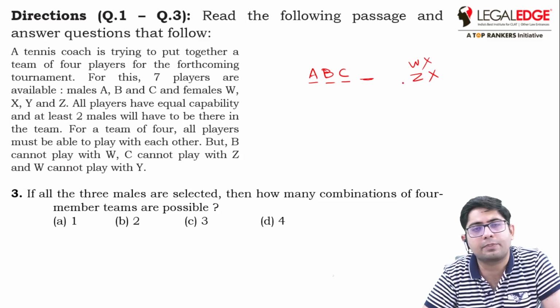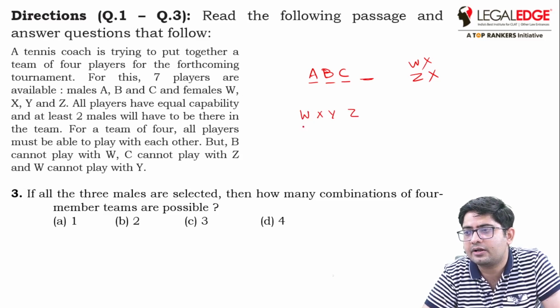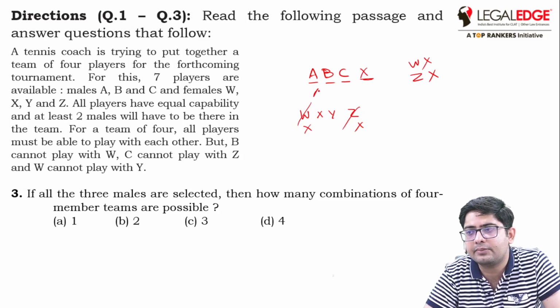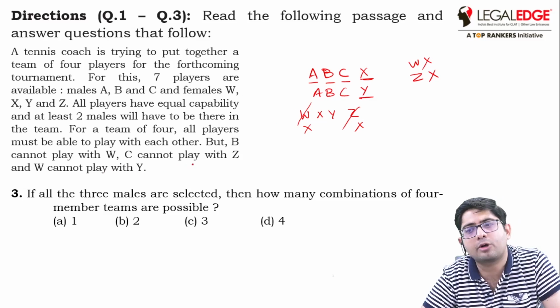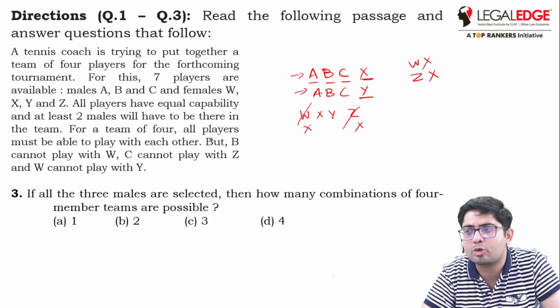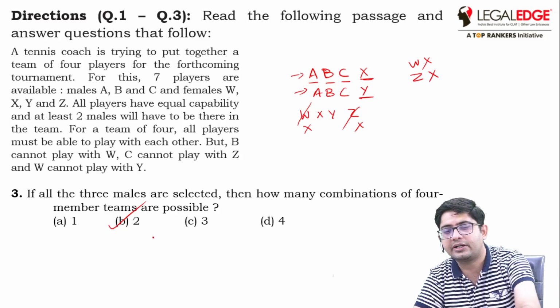Okay, so W cannot play with Y, that is the different condition. So we have W, X, Y and Z. W and Z are eliminated. Okay, now we are left with X and Y. So X could be in the team and A, B, C, Y could be in the team, because W cannot play with Y. Here W is not there, so Y could be there. Okay, so these are the two combinations which are possible. That is option B. Okay, now let's look at the next question.